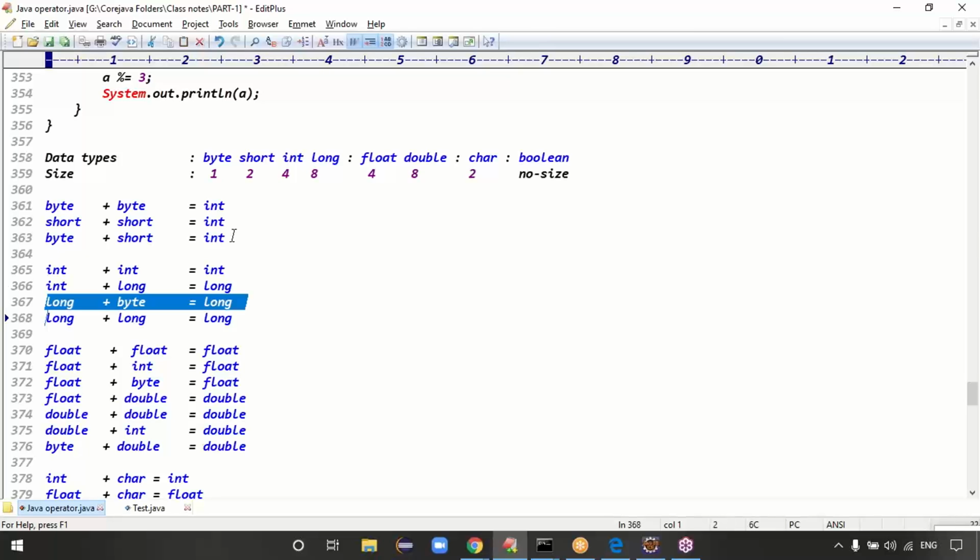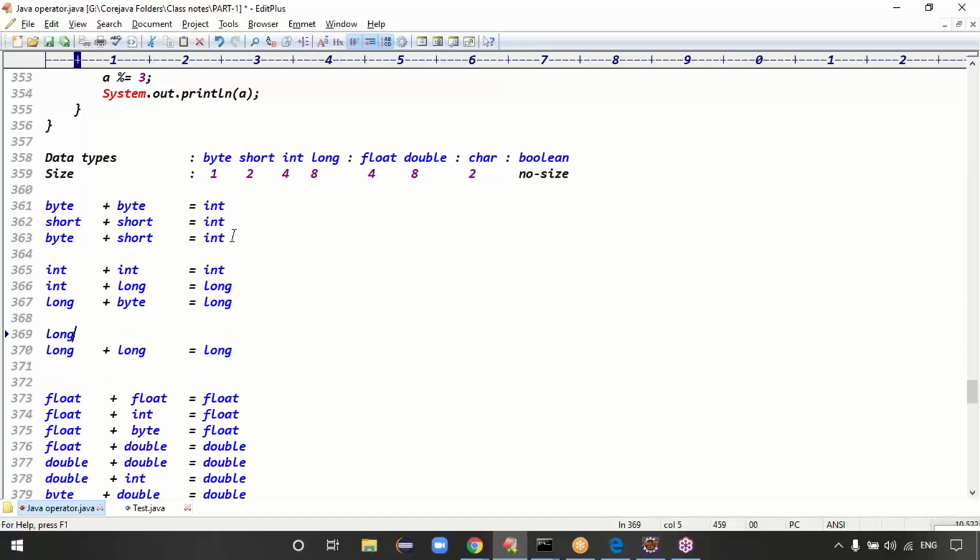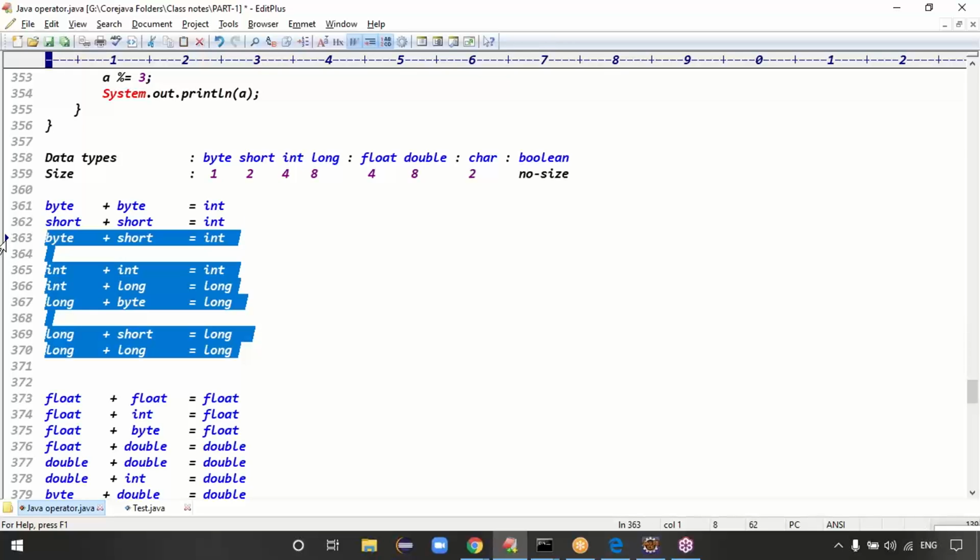Long plus byte is long. Long plus long is also long, right? Long plus short is also long, right? I think these are the data types regarding the numeric data.